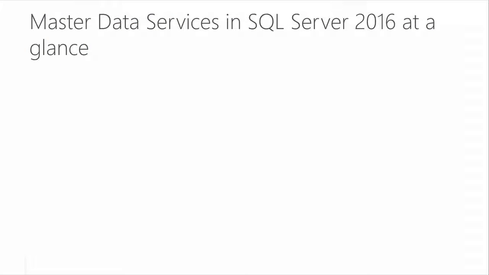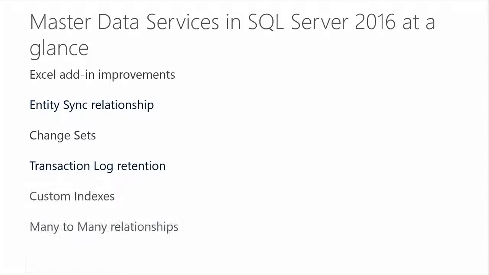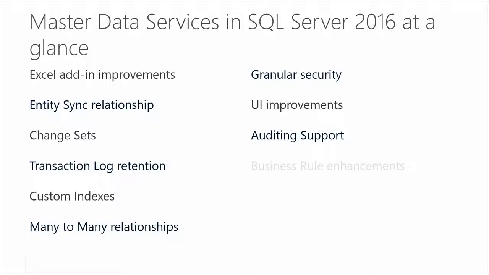In SQL Server 2016, in Master Data Services, we have introduced a lot of new capabilities. We have made improvements in our experiences for both the Excel add-in as well as for the web.